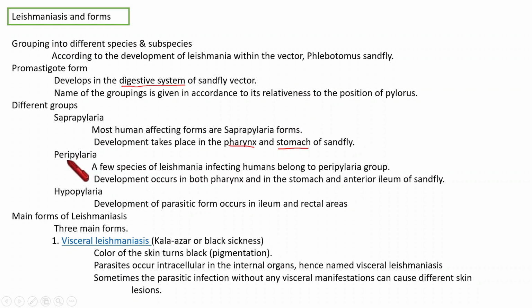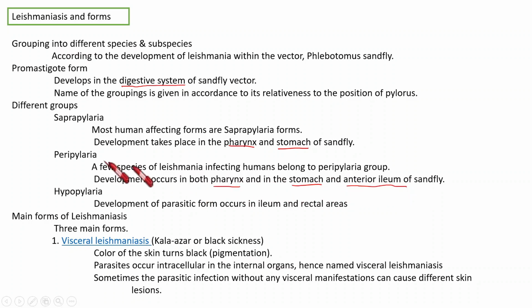Then the next one is peripylaria. Its responsibility in causing leishmaniasis comes next to suprapylaria. Its development occurs in the pharynx and stomach, and also in the anterior ileum. The ileum, we know, is the last portion of the small intestine.